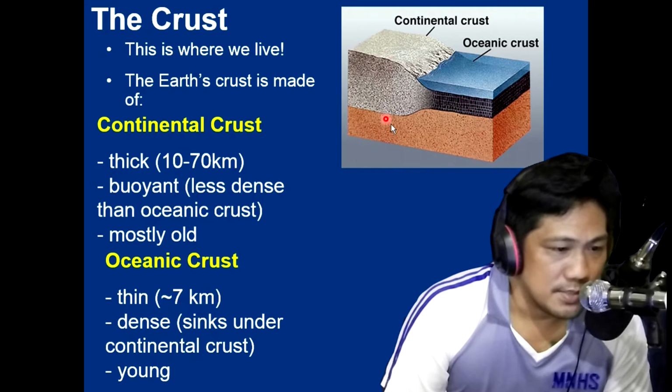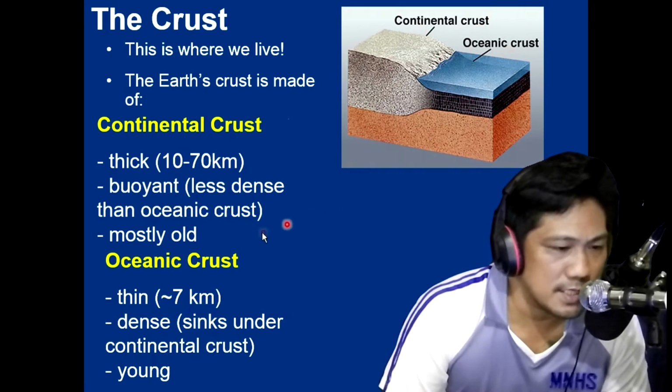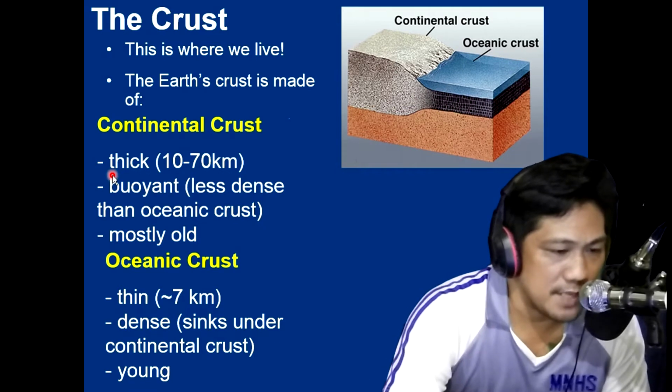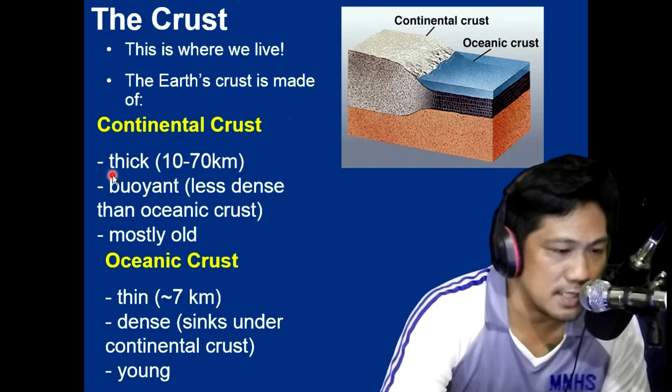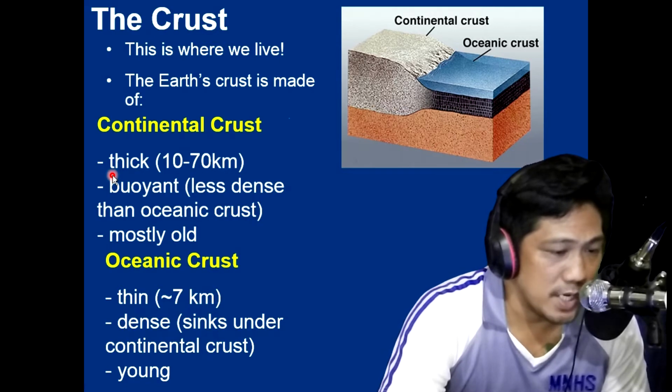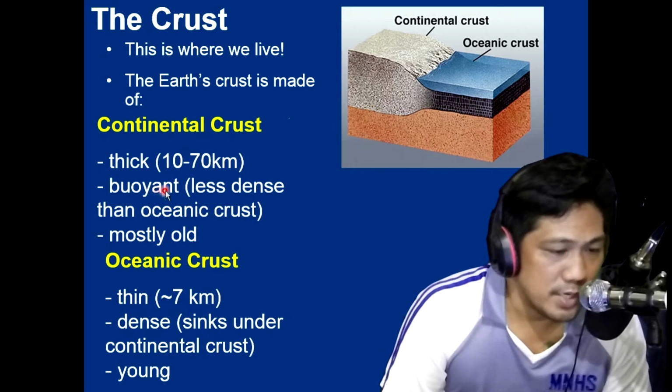Naa tay duha ka parts: the continental crust and the oceanic crust. The continental crust is very thick. Baga siya for about 10 to 70 kilometers. Baga ang continental crust because of the mountain ranges na naa sa continental crust. It is buoyant, less dense. So gaan siya than the oceanic crust.